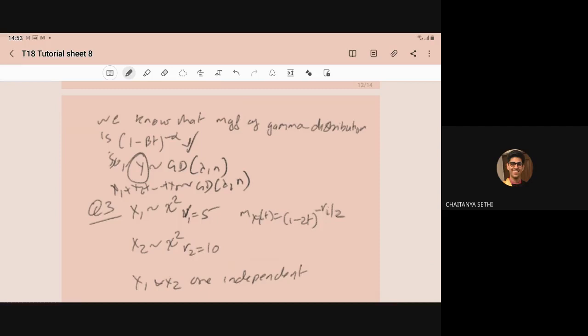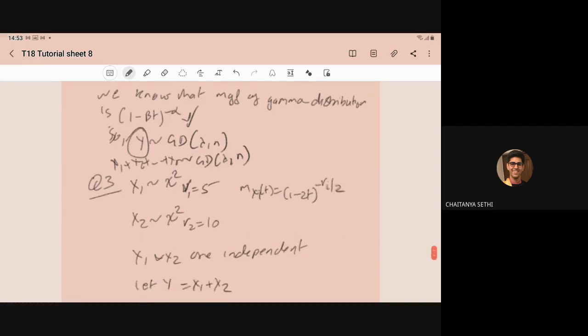It is given that x1 follows the chi-square distribution with 5 degrees of freedom, and x2 is also chi-square with 10 degrees of freedom. So the moment generating function for x1 will be (1 minus 2t) to power minus 5 by 2, and for x2 it will be (1 minus 2t) to power minus 10 by 2.